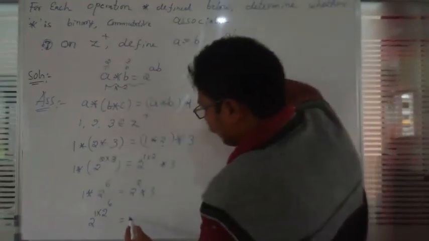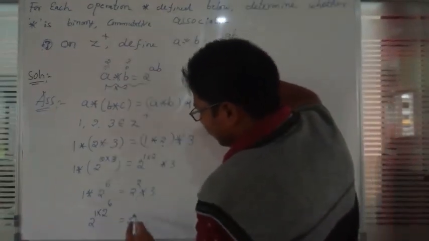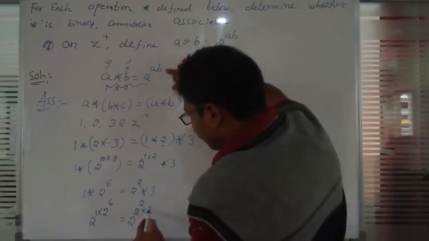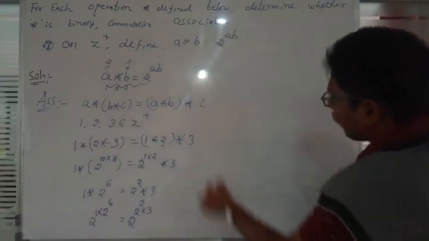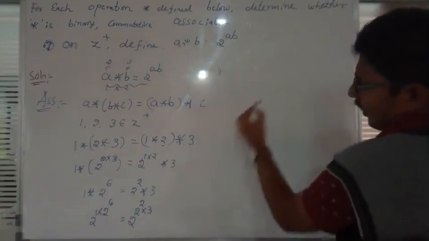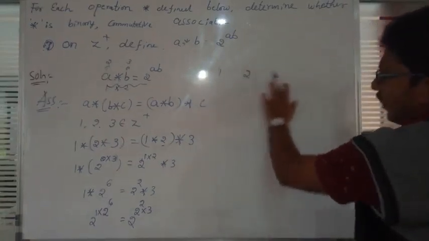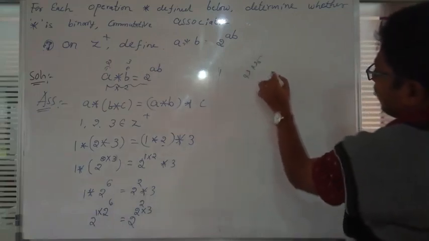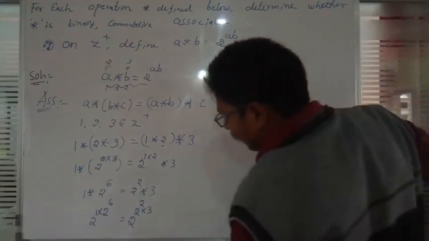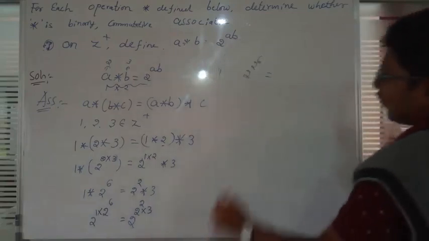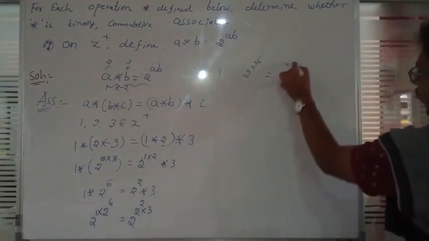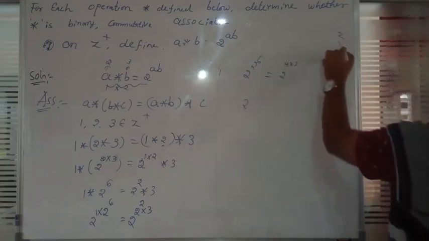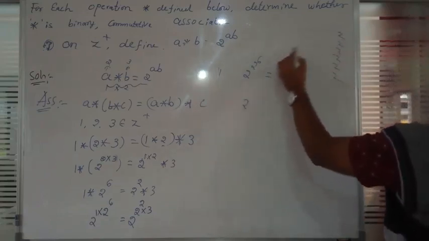Next one, 2. What is A? A is 2 square. And what is B? B is 3. Okay. Next, 1 into anything is anything. 1 into 2 raised to 6 is 2 raised to 6. Next one, what happens? 2 into 2 square, it means 4 into 3, so 2 raised to 12.